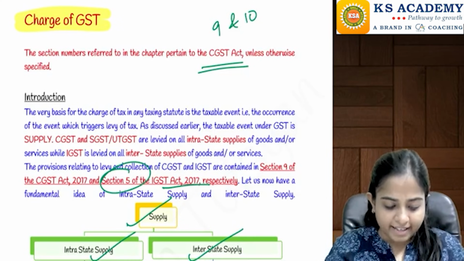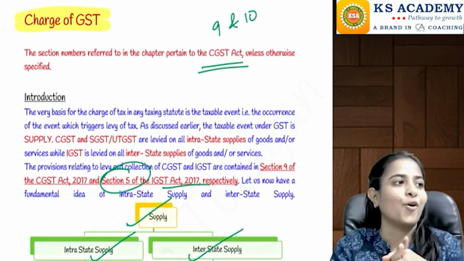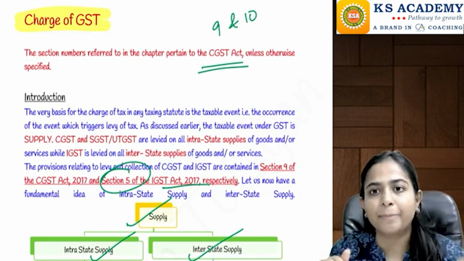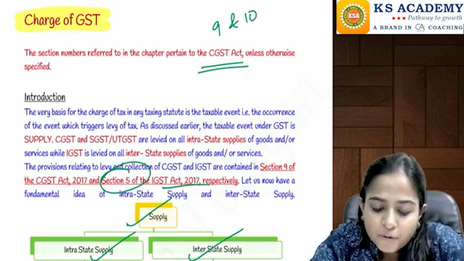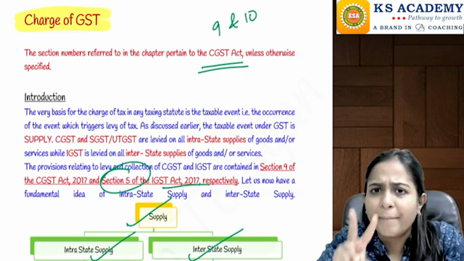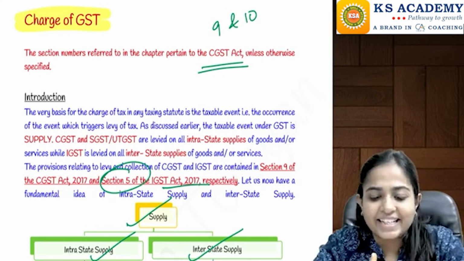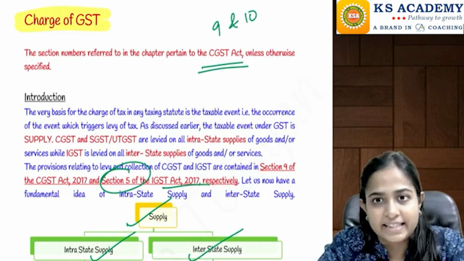Okay, so let's start with the super quick revision of the next chapter, that is charge of GST. Very simple chapter, but very important chapter conceptually. In this chapter, we are going to do mainly two sections: section number 9 and section number 10 of the CGST Act.